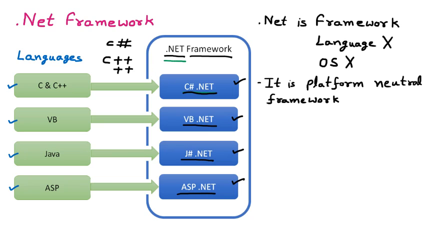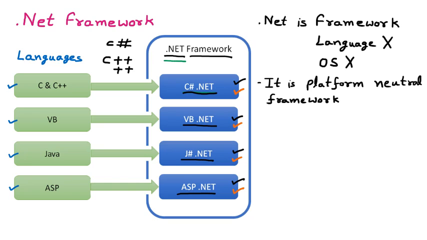Now, what is the meaning of platform neutral framework? Here, the platform we are talking about is the languages. And platform neutral means language neutral framework. It means that in .NET, we can work on C#, VB.NET, J#.NET, ASP.NET. Anywhere we can work.